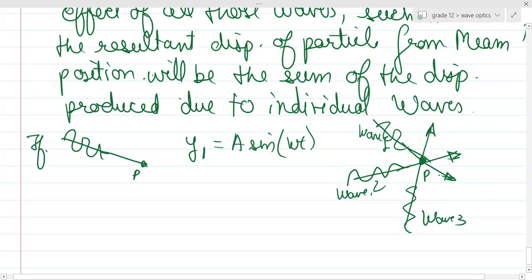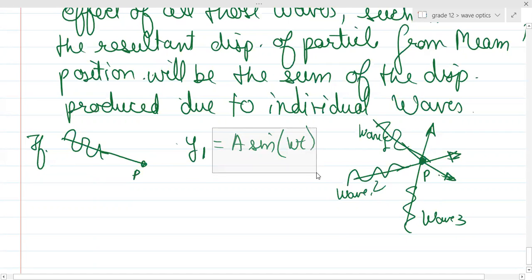We talked about this in 11th grade. If you still don't remember, then always remember that whenever a wave falls over a point, that point oscillates in simple harmonic motion. If that wave is a simple harmonic wave, then that point will do a simple harmonic motion about its axis, right?